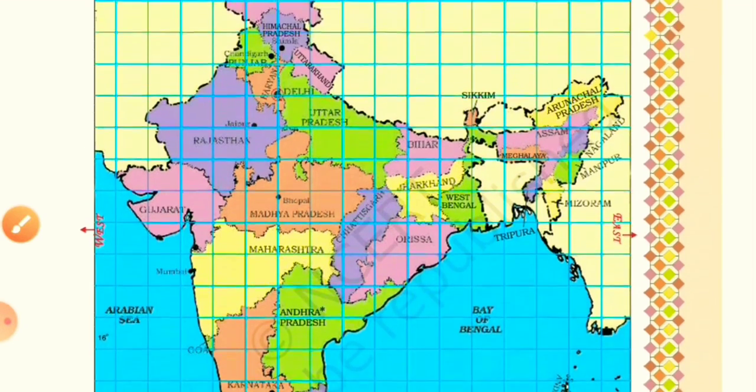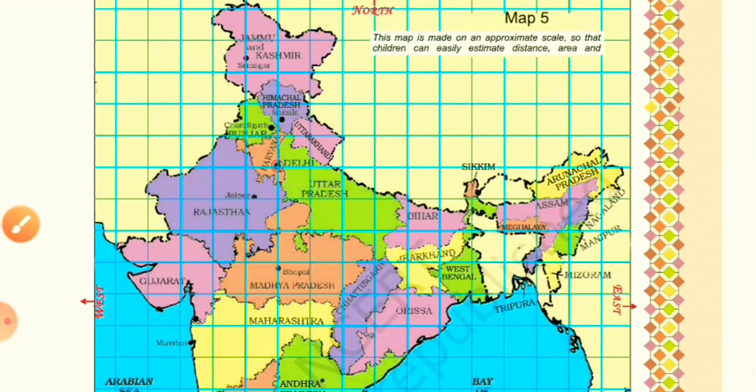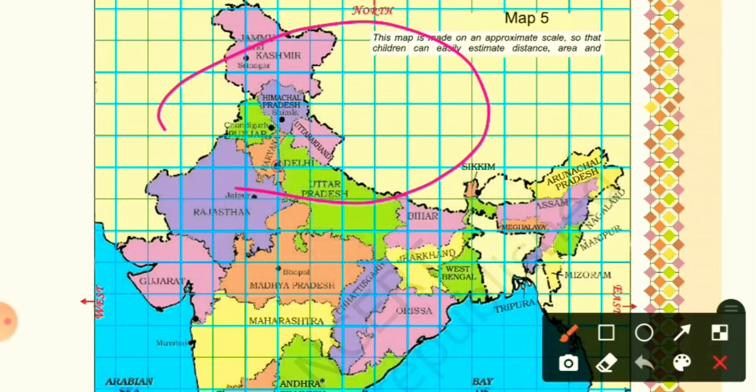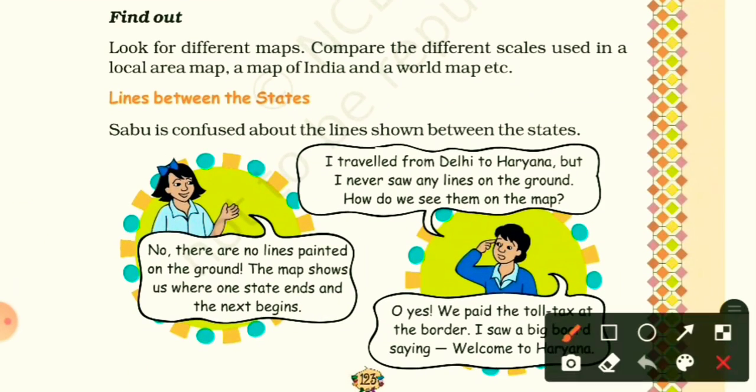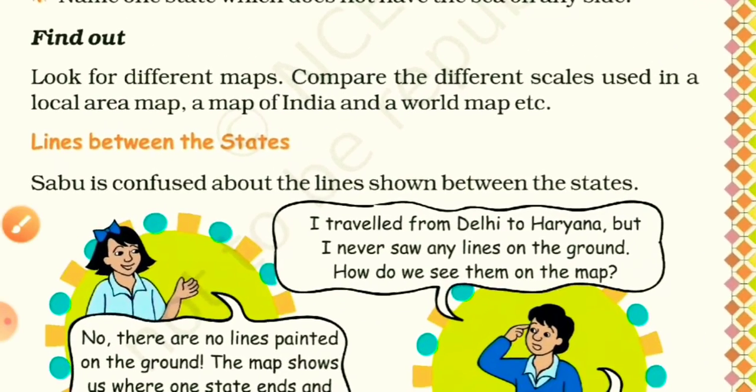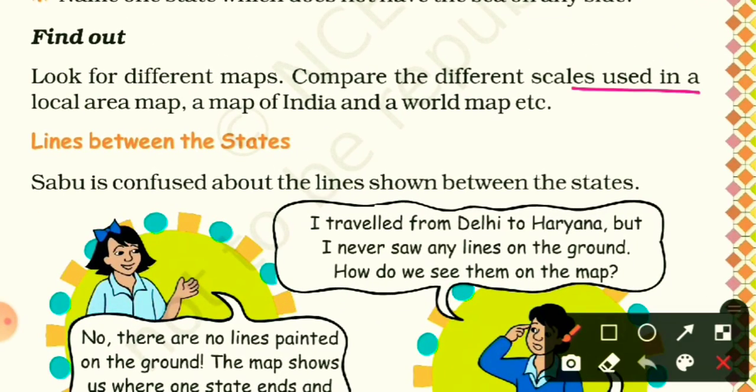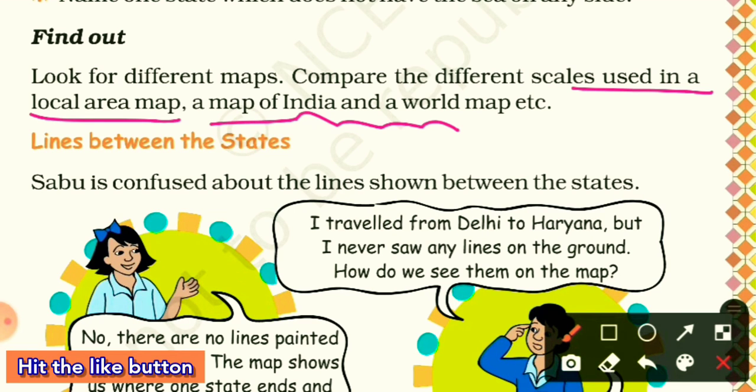Now some other states whose boundaries do not touch the sea. So northern states you can write like Jammu Kashmir, Himachal Pradesh and Haryana, okay, Uttar Pradesh. Find out. Look for different maps, compare the different scales used in a local area map, a map of India, or a world map at Rexa. So you can do it.